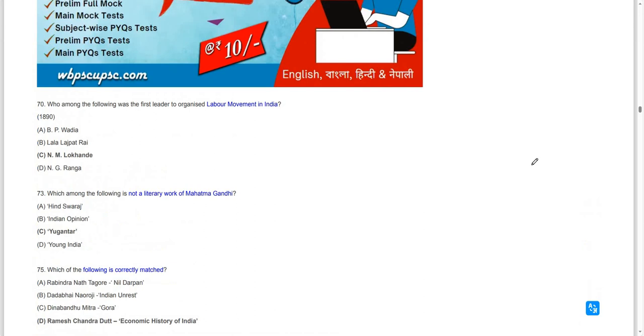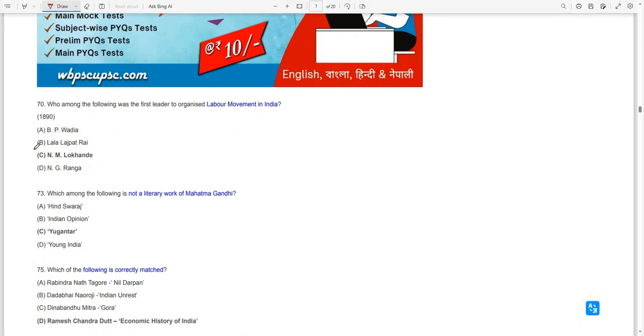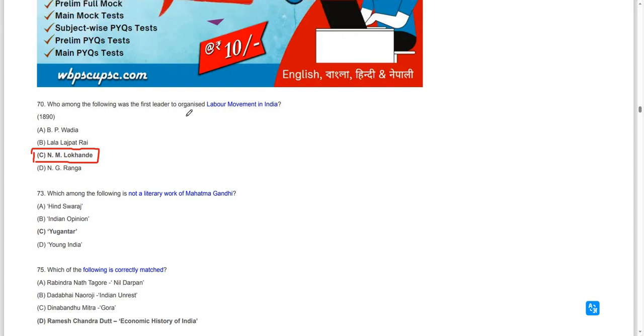Whom of the following was the first leader to organize the labor movement in India? The first leader to organize the labor movement in India was N.M. Lokhande. The pronunciation is Lokhande. N.M. Lokhande was the one, in 1890.